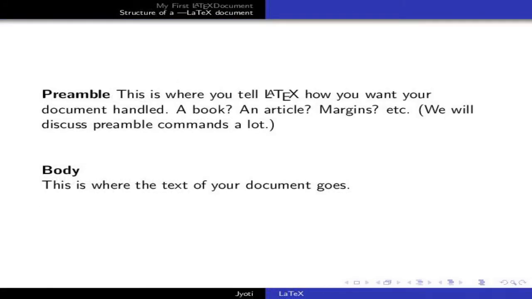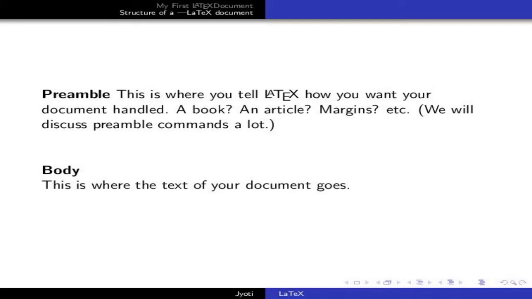The preamble is where you tell LaTeX how you want your document to be handled. Whether you're writing a book or an article, how much margin you want. The LaTeX packages and document settings can be declared between the commands \documentclass and \begin{document}. The visible part of the finally generated document lies between the commands \begin{document} and \end{document}.